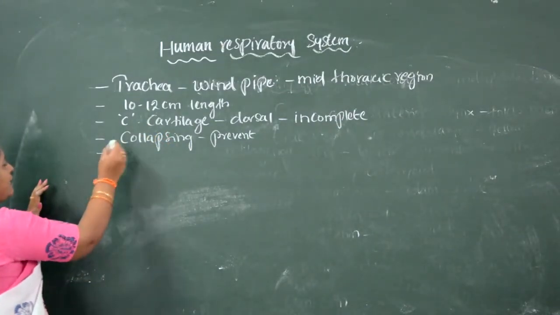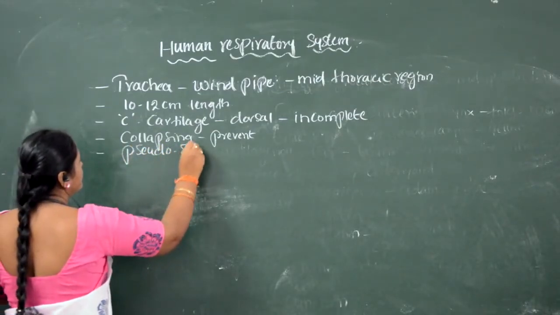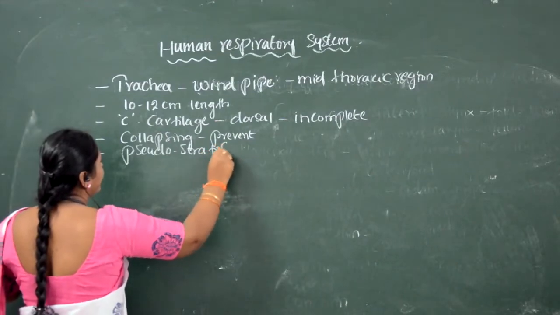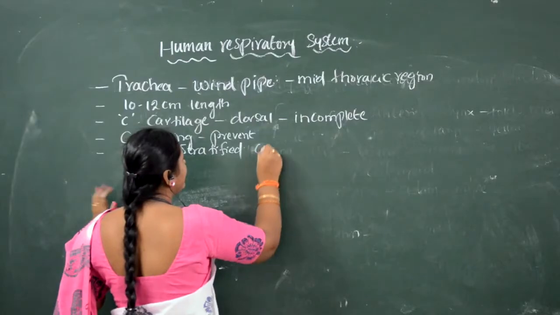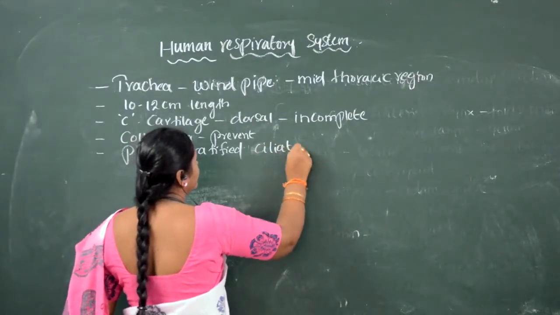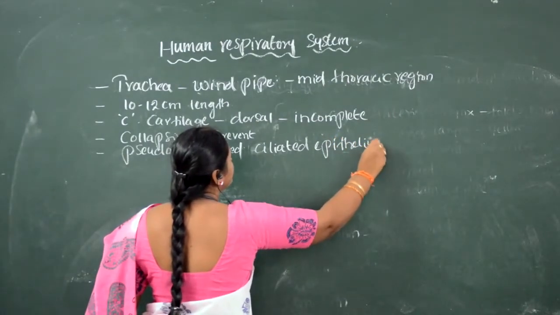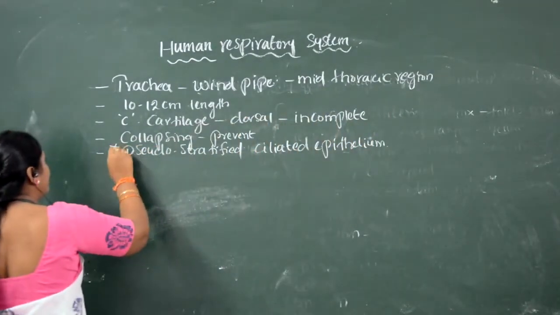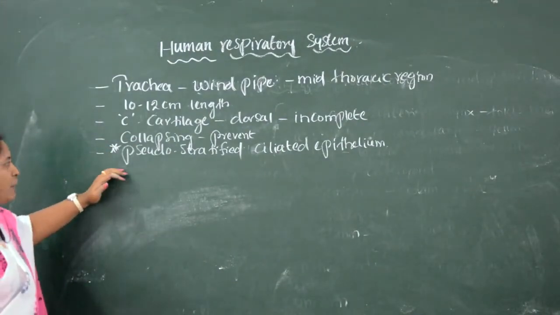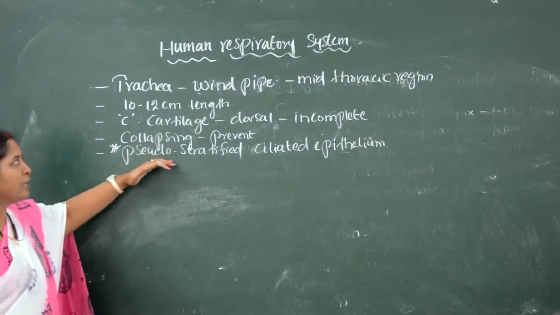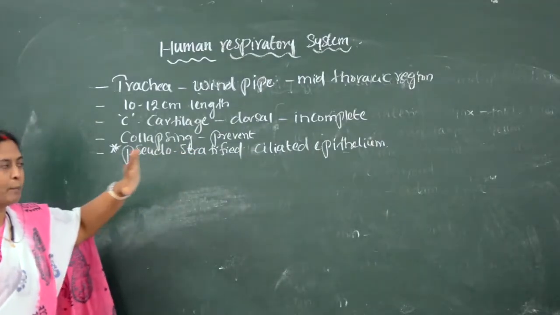Trachea is lined with pseudostratified ciliated epithelium. Ciliated epithelium, very important bit, children. That is, the inner lining of the trachea is lined with pseudostratified ciliated epithelium.